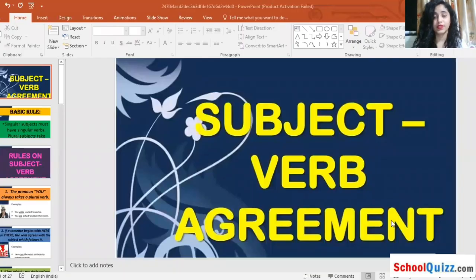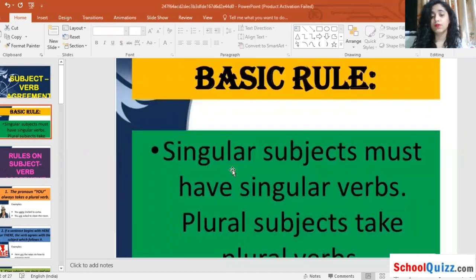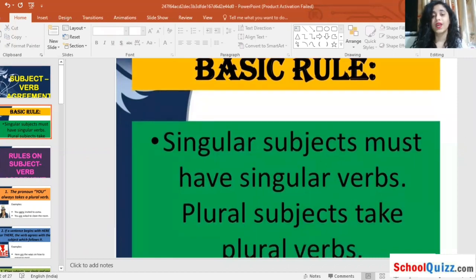So our today's topic name is subject verb agreement, subject verb concord. Okay, so now what is subject verb agreement? The basic rule for that is singular subjects must have singular verbs. Plural subjects take what? Plural verbs. See, if I'm saying tea, it must be one tea. And if I'm saying two cups of teas, please, I added one s, so that indicates that I want more tea, not a single tea. Okay, so like that we have to identify.